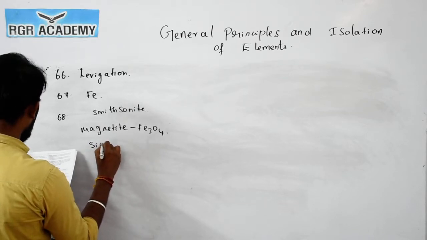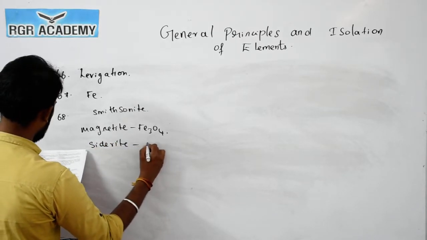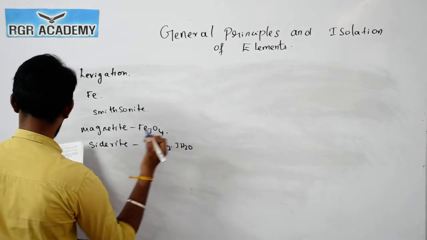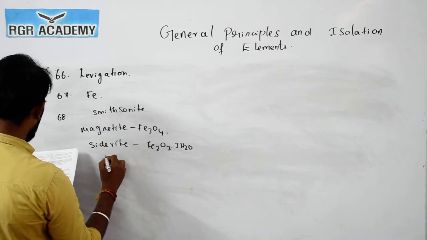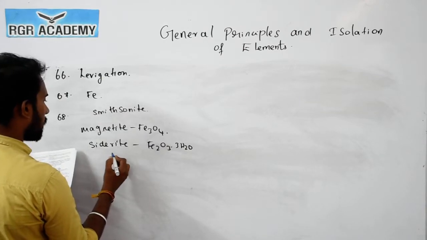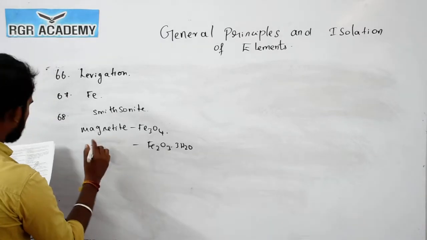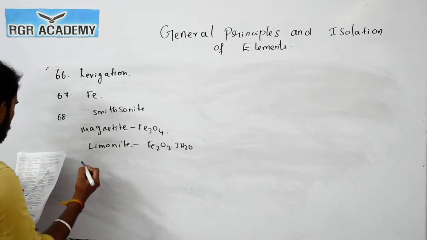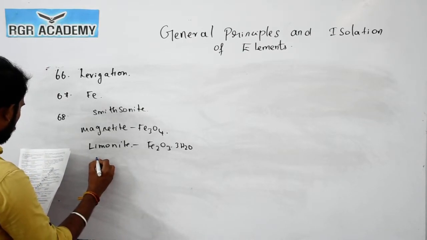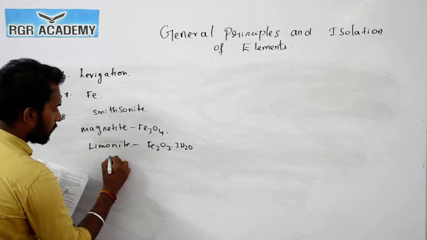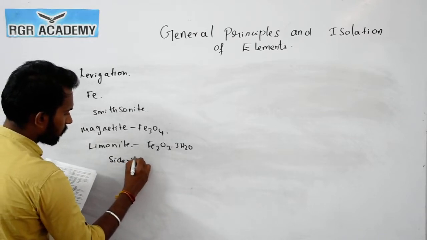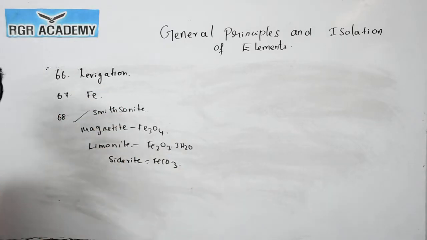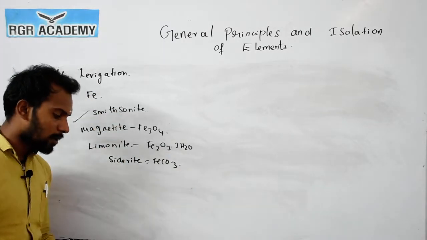Limonite is Fe2O3 dot 3H2O. Siderite is FeCO3. So the answer is smithsonite. It's not a mineral of iron.